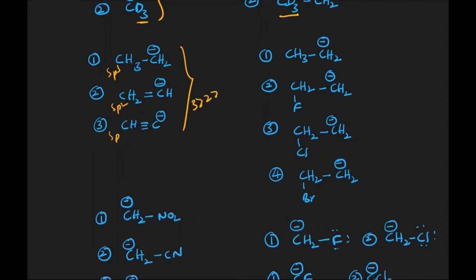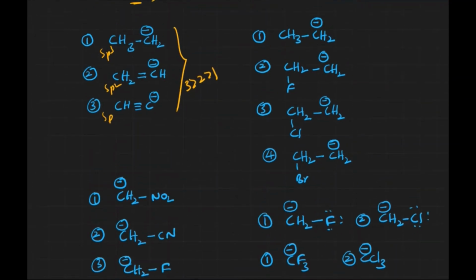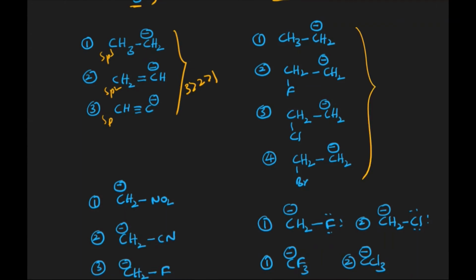3 is greater than 2 is greater than 1. And here we have already discussed these examples earlier in the case of carbocation. It is just the reverse of that one. Now, generally a minus I group stabilizes the carbanion. Over here, in the minus I group order, fluorine is greater than chlorine is greater than bromine, and the first one doesn't have any minus I groups. This is the least one. That's what the stability order is going to be.